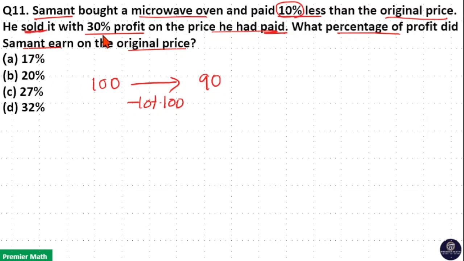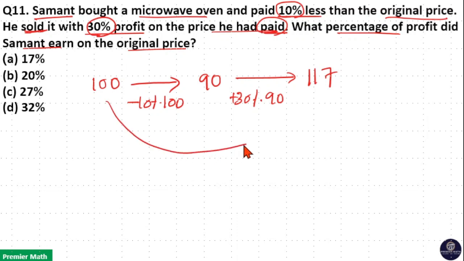Again, he sold it with 30% profit on the price he had paid. He paid 90 rupees, so he sold it with 30% profit on this 90 rupees. Here, 100% of 90 is 90. 10% is 9. Then 30% is 9 into 3, 27. That means he sold the same item for 90 plus 27, that is 117 rupees.